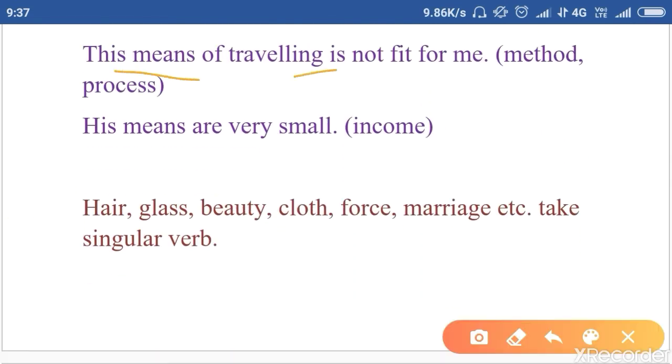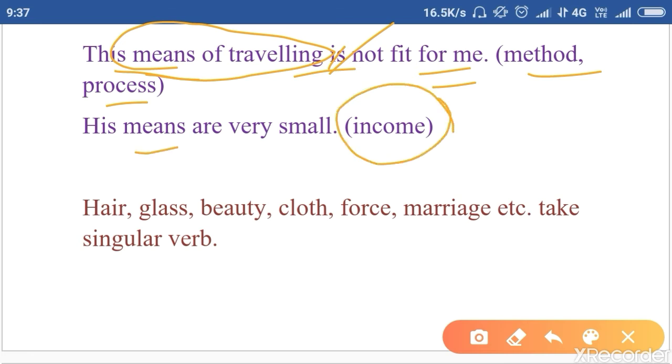This means of traveling is not fit for me. Now, if we talk about method, process, clear? The means of traveling. Okay? The process, the method. Okay? So, we will take singular verb. This means of traveling is not fit for me. Clear? If we take means as income, right? So, we will take plural verb. His means are very small.